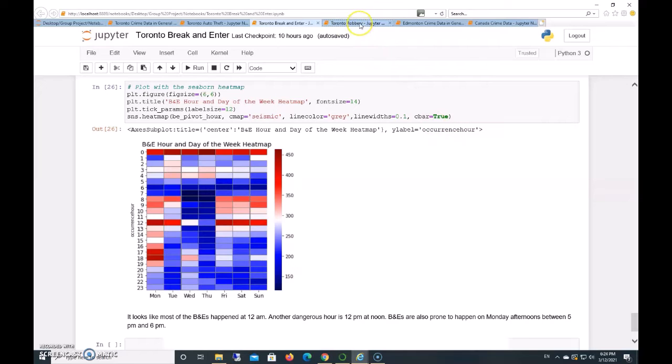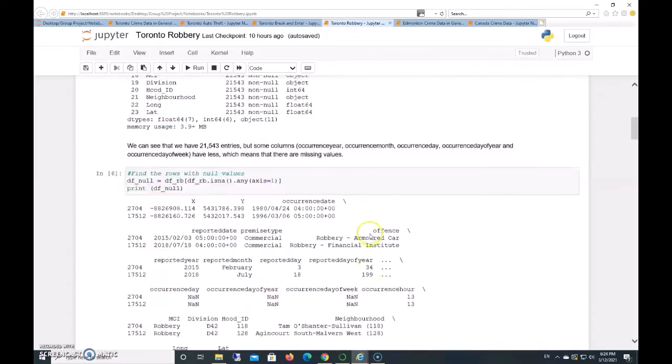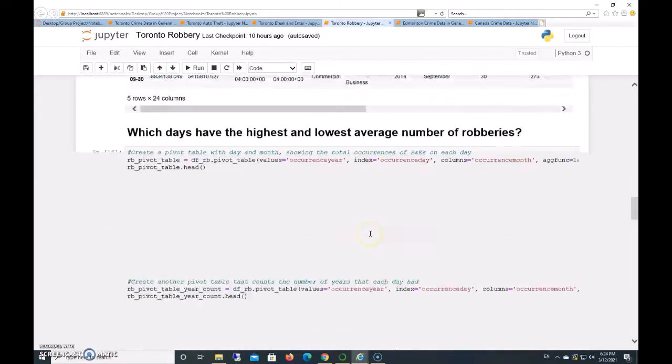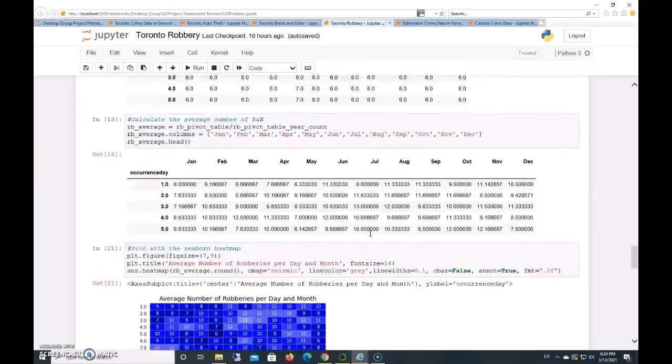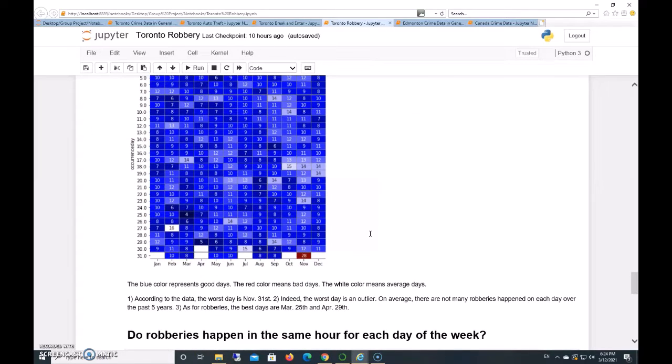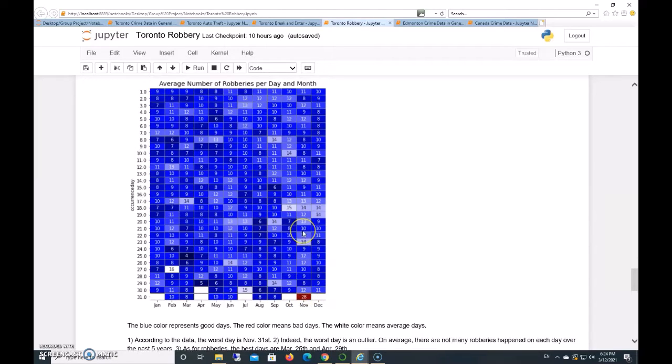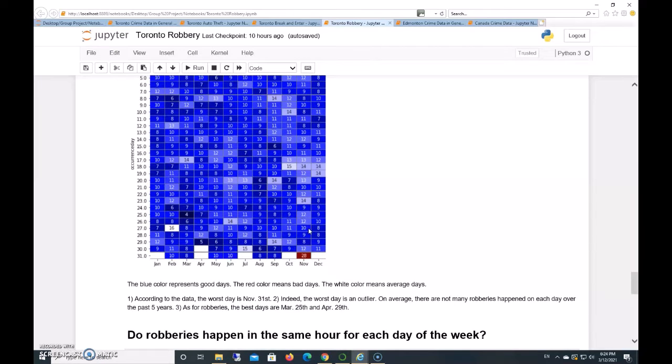Here's the robbery data, if I can open it. Yeah, and I just want to show you the heat map at the end. In terms of robbery, the worst day is November 31st, and the worst day is an outlier. On average, there are not many robberies that happen on each day over the past 5 years.